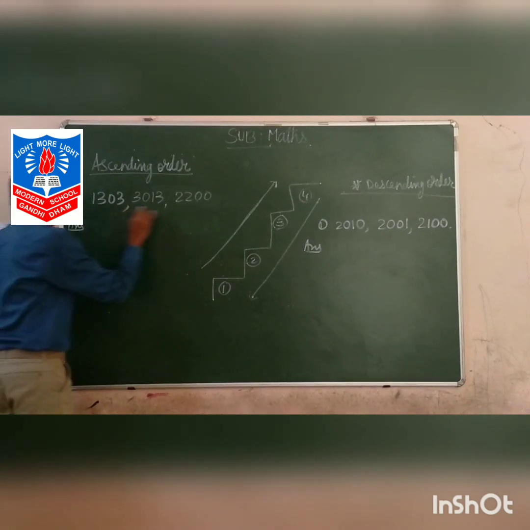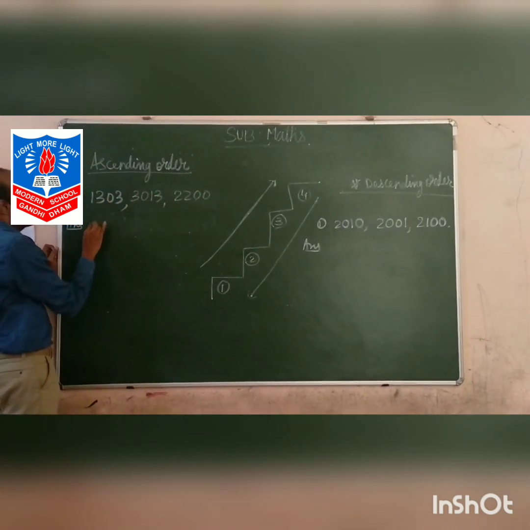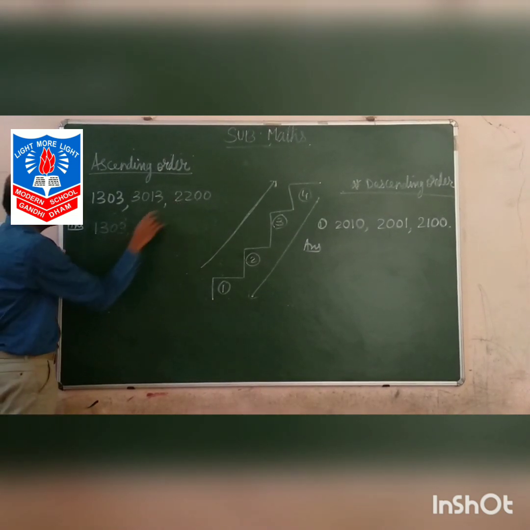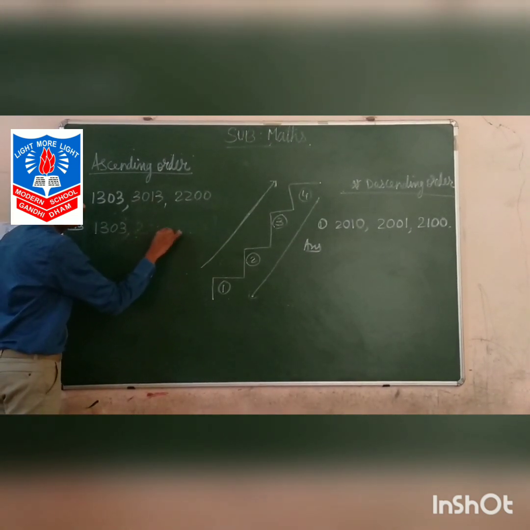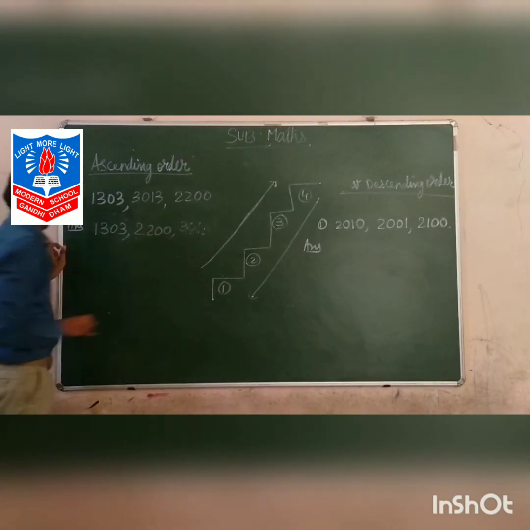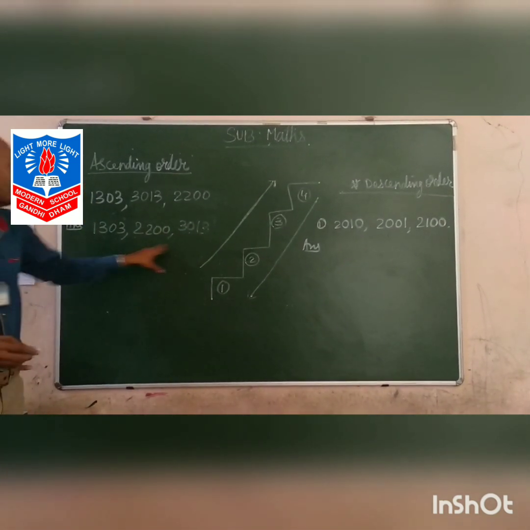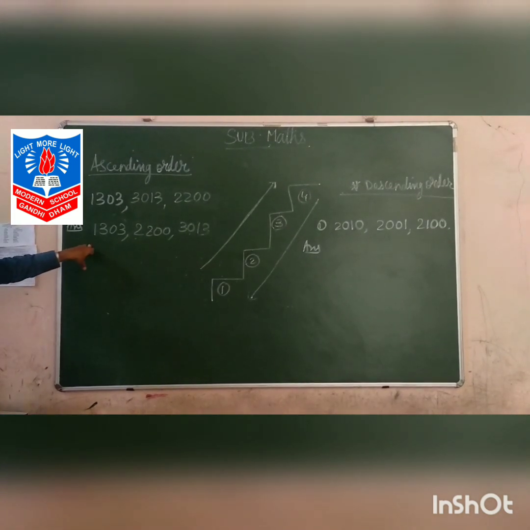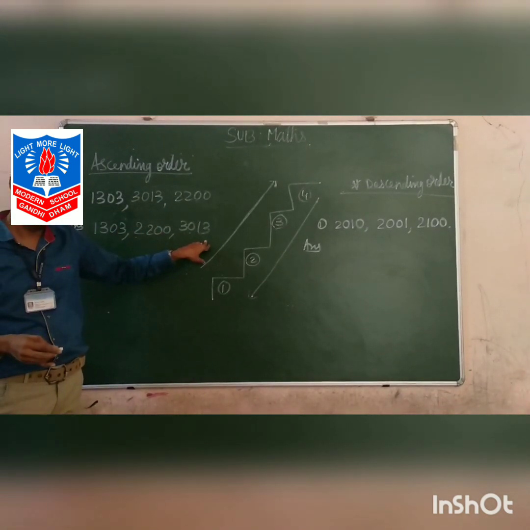So, which is the smallest among these? Yes, 1303. Now comes 2200. Then the next number 3013. So we got the 3 numbers starting from the smallest and at the biggest number.